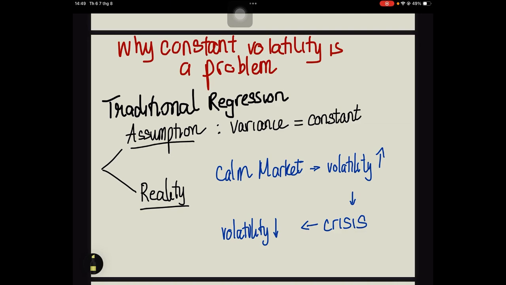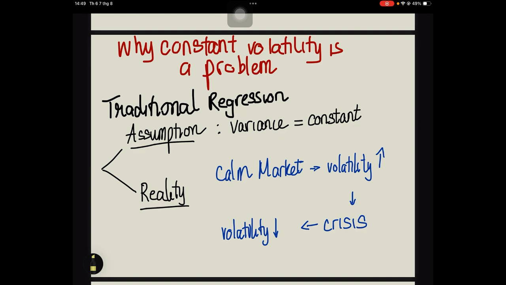Then a major event happens: a financial crisis, a geopolitical shock, a central bank surprise. Suddenly, returns become more volatile. Afterward, volatility gradually declines. This pattern is called volatility clustering. Large changes tend to be followed by large changes, and small changes tend to be followed by small changes.